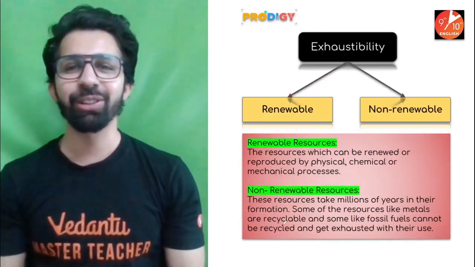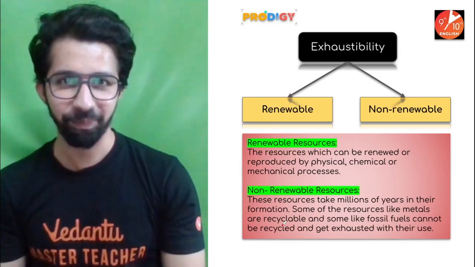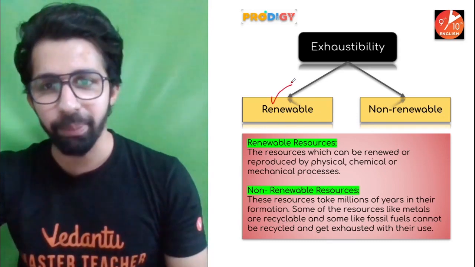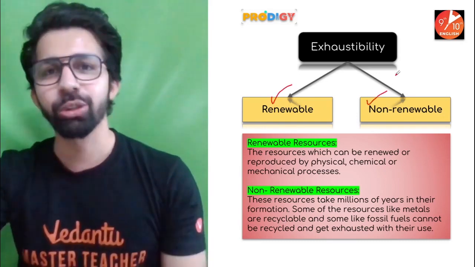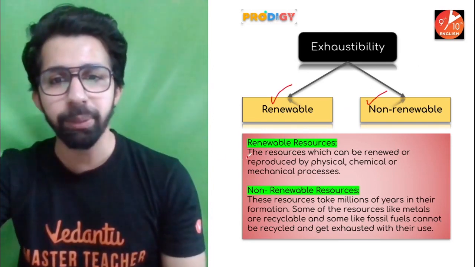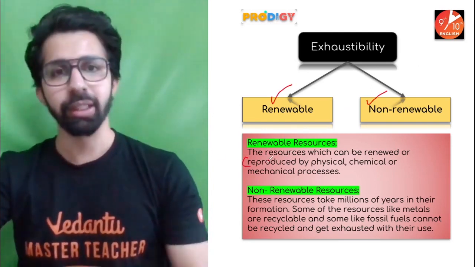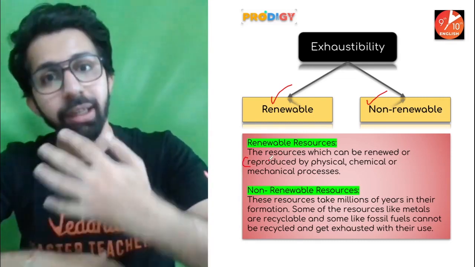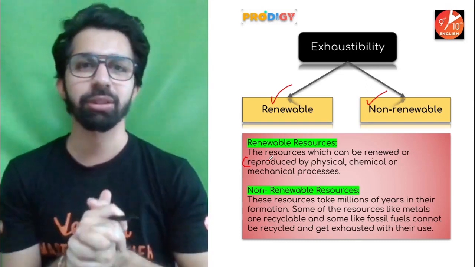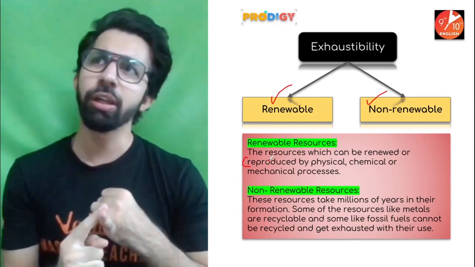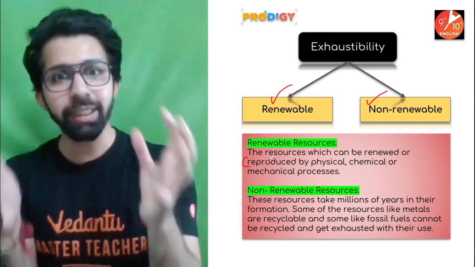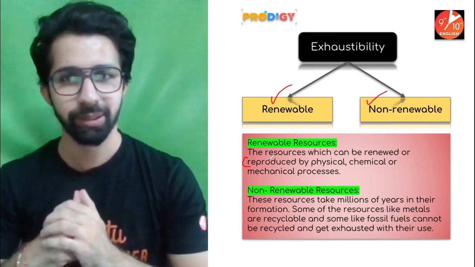The second one we are going to understand is exhaustibility. Resources can be classified on the basis of exhaustibility into renewable and non-renewable. So what are renewable resources? The resources which can be renewed and reproduced again and again. So that comes under renewable resources. For example, solar energy, wind energy, tidal energy, all these come under renewable resources.